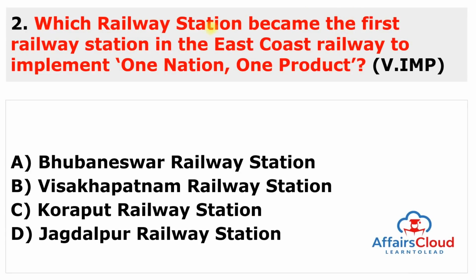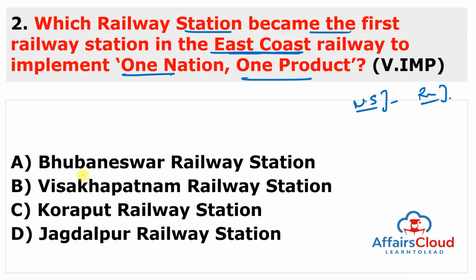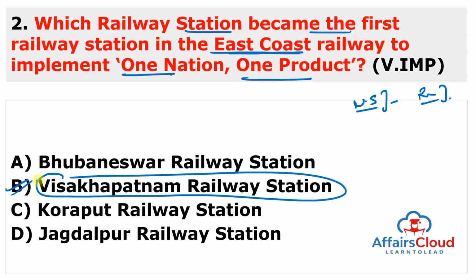Here is the question. Which railway station became the first railway station in the Eastern Coast Railway Zone to implement One Nation, One Product scheme? Very important, because Union Finance Minister Nirmala Sitharaman ji proposed to popularize this One Nation, One Product on lines with the One Station, One Product concept for the railways to support the local business and supply chain using the railways platform. And the first railway platform in the Eastern Coast Railway Zone is Visakhapatnam Railway Station. So the answer of this question is B.